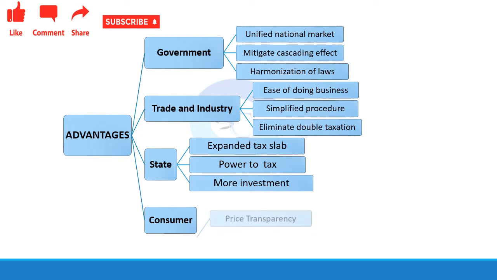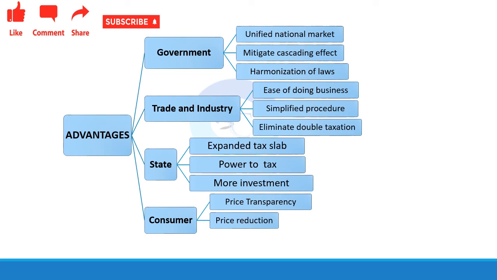Now, what are the advantages to the consumer then? It is price transparency. Now, he knows for a product that he purchases, how much GST is being collected on that product. So, only that much can be collected from the consumer. Earlier, there was no price transparency. Whatever the retailer claims for the product, the consumer has to pay for it. With the implementation of GST, there is price transparency.